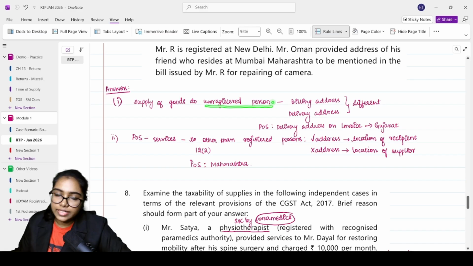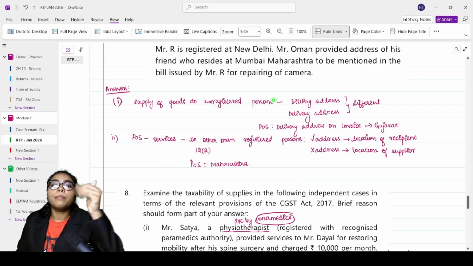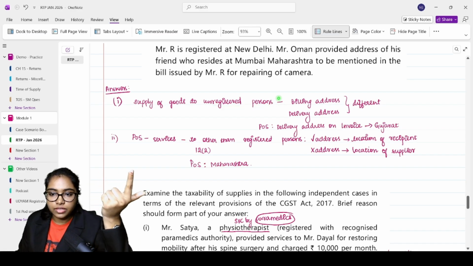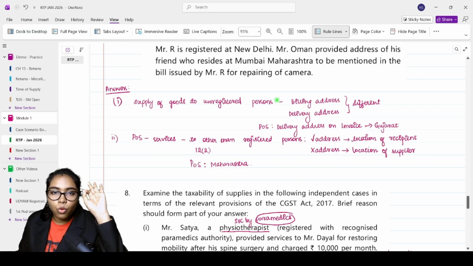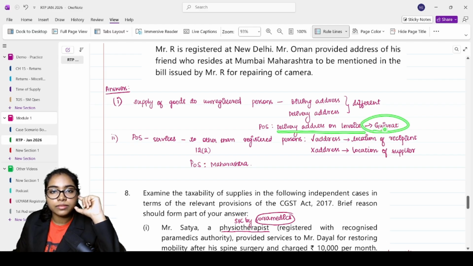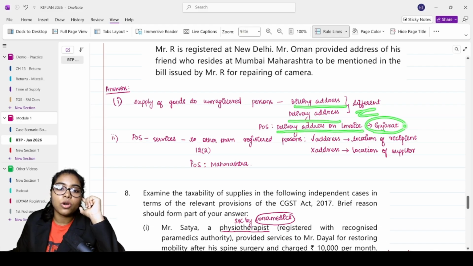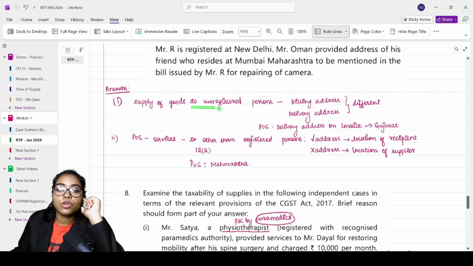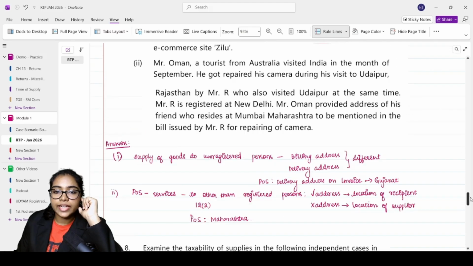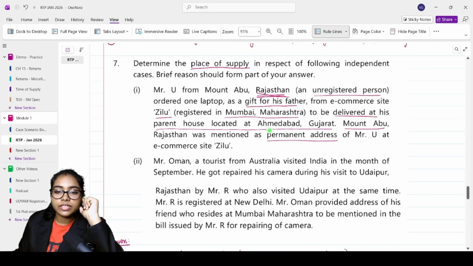In supply of goods to an unregistered person, generally, when your billing address and your delivery address are different, your place of supply is whatever is your delivery address in the invoice. What is the delivery address on the invoice? Gujarat. Correct? So when billing address and delivery address are different, whatever is the delivery address on the invoice will be your place of supply. This is in case of supply to an unregistered person. So place of supply is Gujarat.